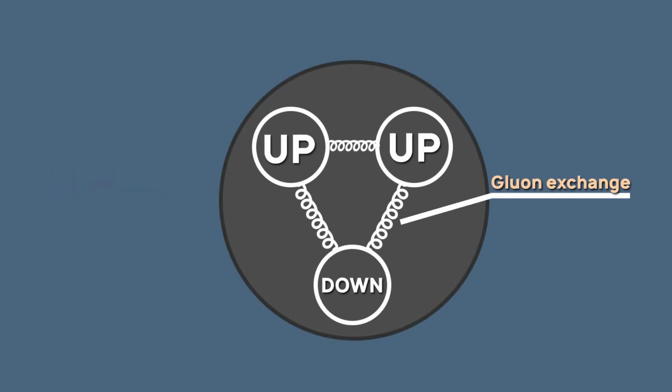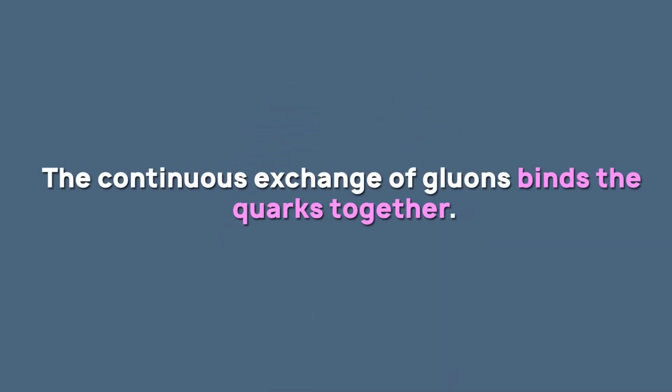Gluon emission and absorption occurs constantly, with all quarks exchanging gluons with each other, while preserving overall color neutrality. The exchange of gluons binds the quarks together with a force much stronger than that of the other forces.